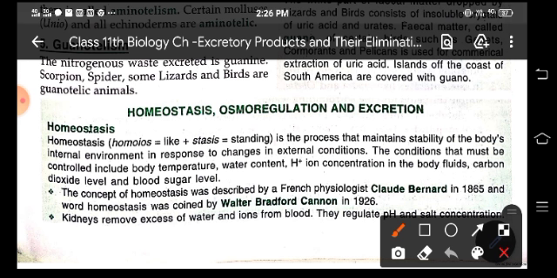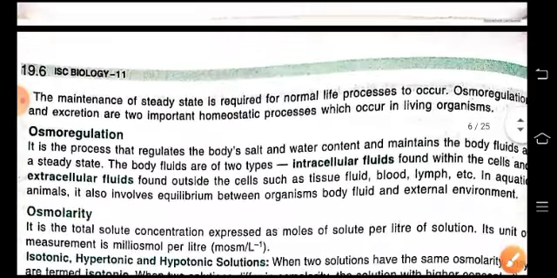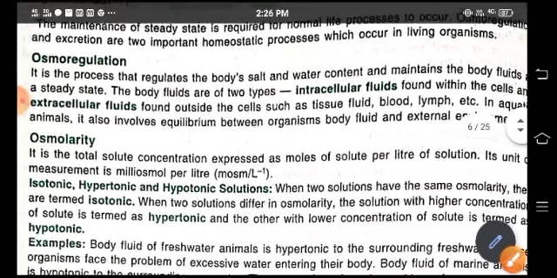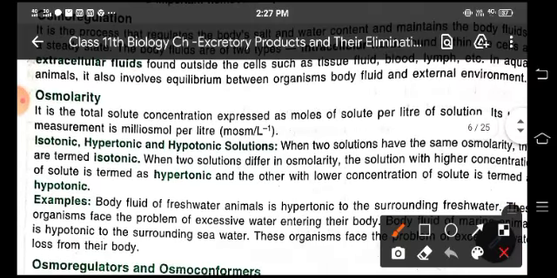Now, homeostasis, osmoregulation and excretion. Homeostasis is the process that maintains stability of the body's internal environment in response to changes in external conditions. Osmoregulation is a process that regulates the body's salt and water content and maintains the body fluids in a steady state. Osmolarity is the total solute concentration expressed as moles of solute per liter of solution.